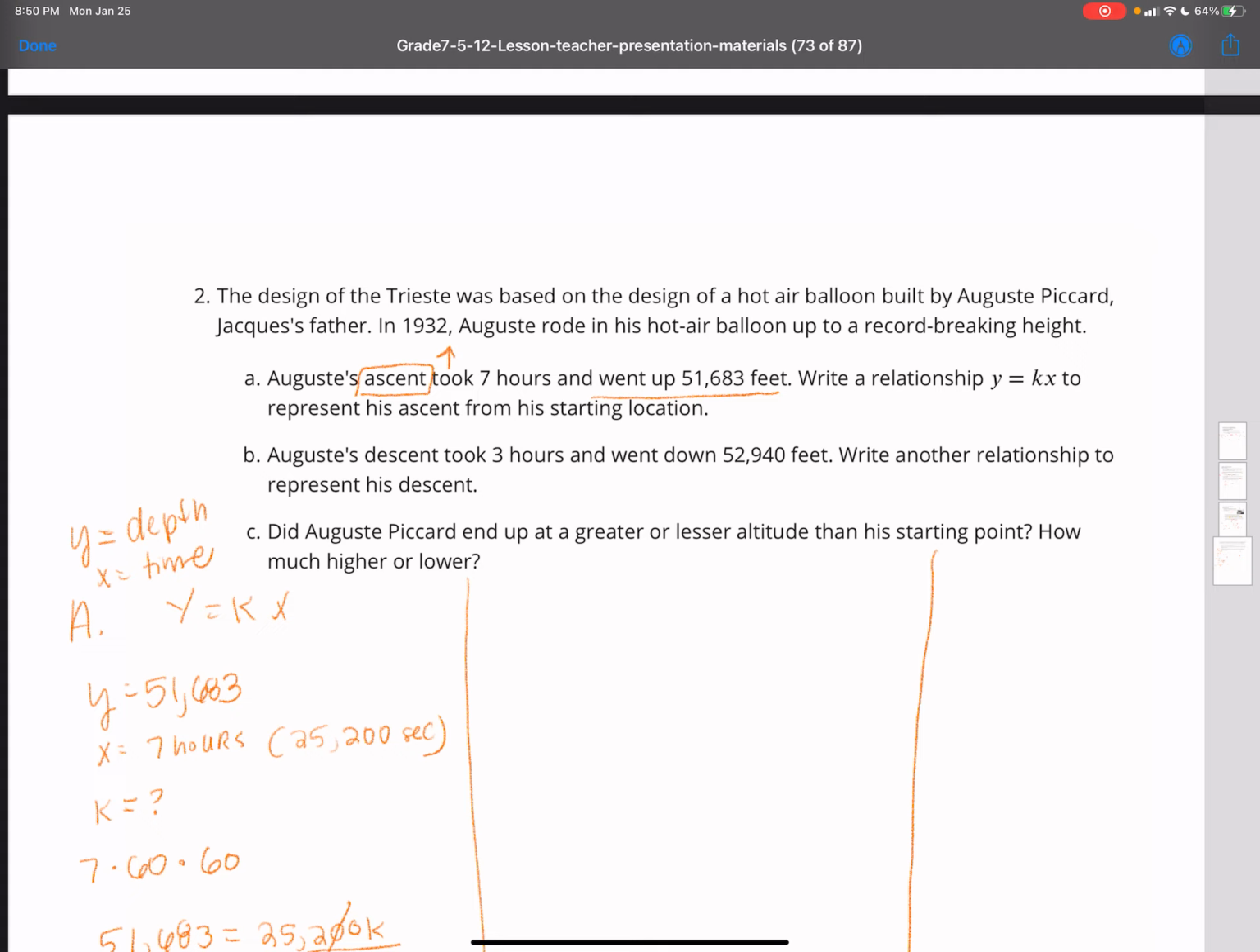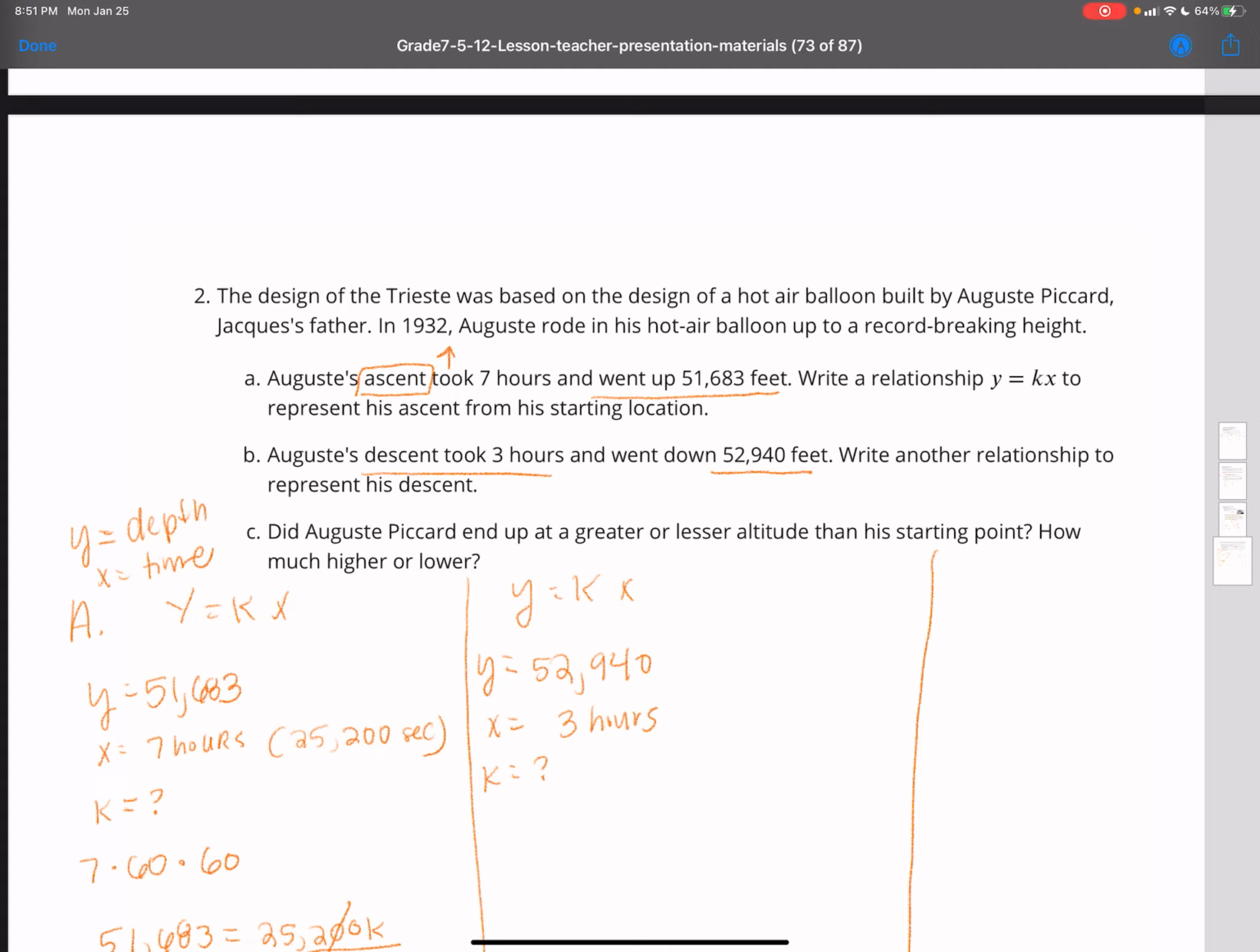So for part B, August's descent took 3 hours and went down 52,940 feet. Write another relationship to represent his descent. Okay, so we're going to do the same thing. y equals kx. We have y, which is 52,940 feet, and x, which is represented by 3 hours. And we don't know the value of k.